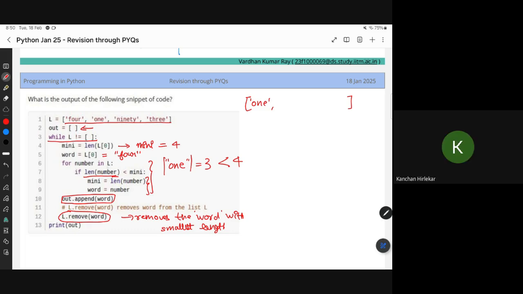This is L. This is not a number. L has the string 4, not the actual 4. It has FOUR. So length of number, so for number in L. L means the list, right? So the first item of the list is what? 4. The length of 4 will be 4. 4 is less than 4? Yes, correct.